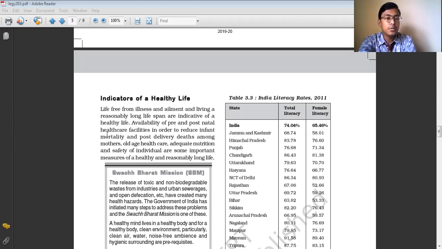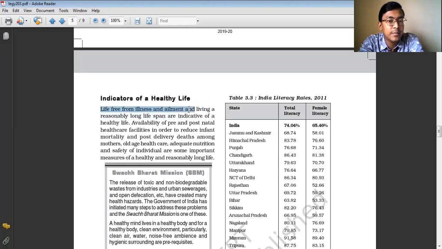See, basically, a life free from illness and ailment, and living a reasonably long lifespan, are indicative of a healthy life. Life free from illness means where illness will not be there. People will not be suffering from any kind of diseases, and the people will live a long lifespan. The people will be living for a longer period of time. These are the indicators of a healthy life.